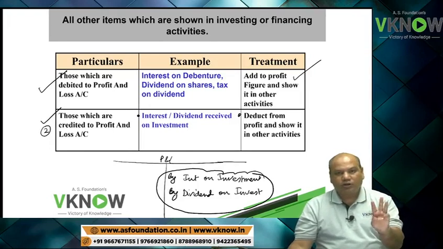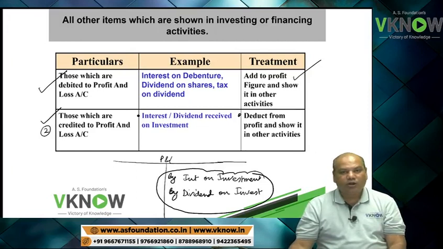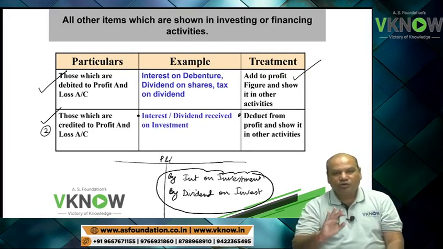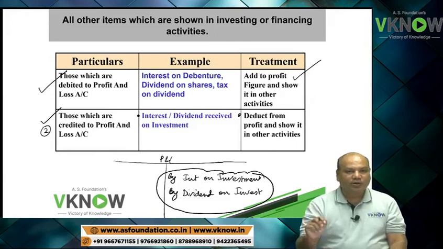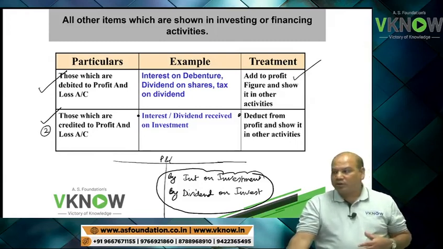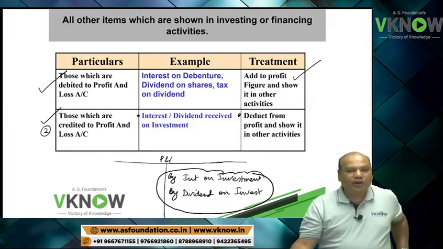So these are the three types of adjustments we are going to make under indirect method. These three will not be required under direct method, because under direct method we don't have to make adjustments. We directly write cash flow.